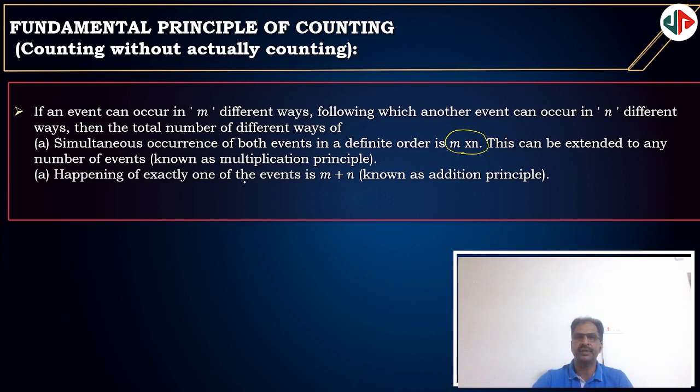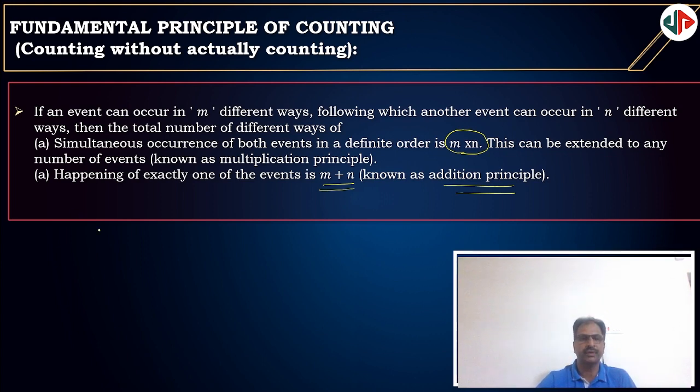So if one event occurs in m ways, after that, if another event occurs in n ways, then the total number of ways in which both the events occur in a definite order is m into n. And the number of ways in which exactly one of the events will occur is m plus n. This is known as the addition principle. Either of the events means m plus n. Both the events one after another means m into n. This is known as the fundamental principle or counting principle.